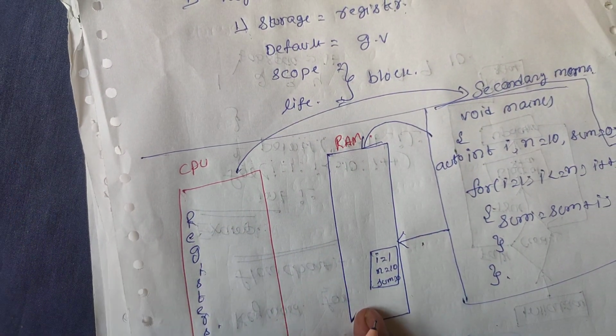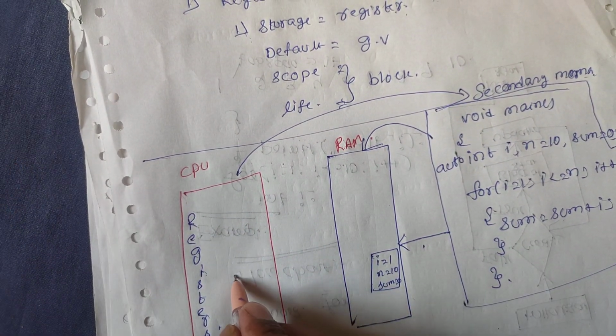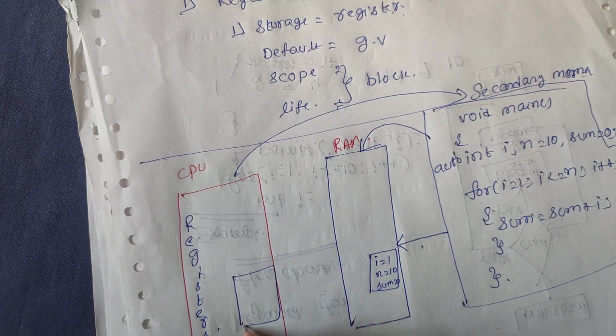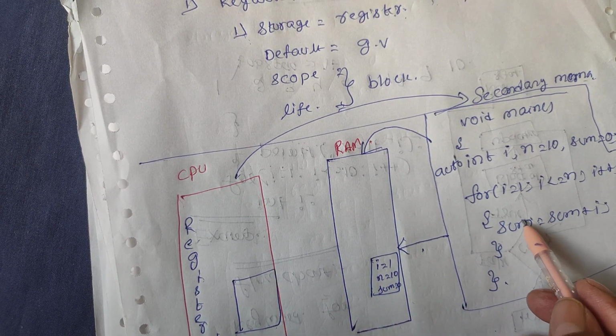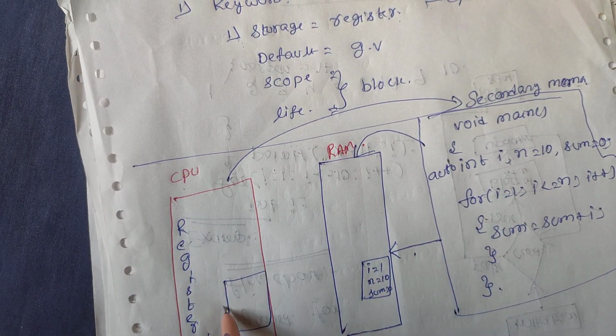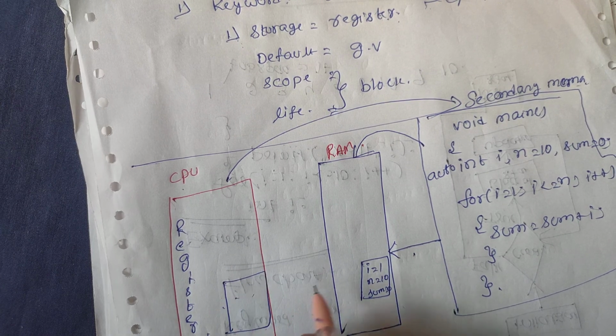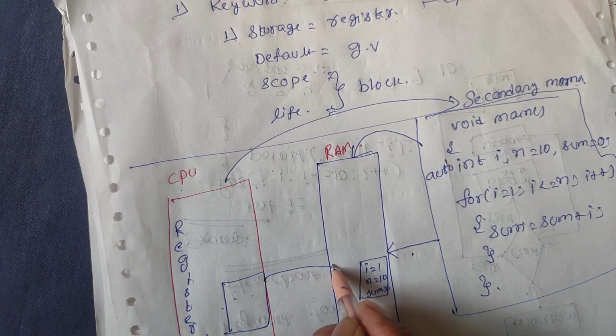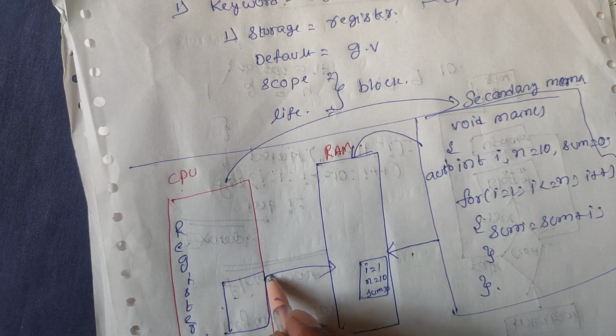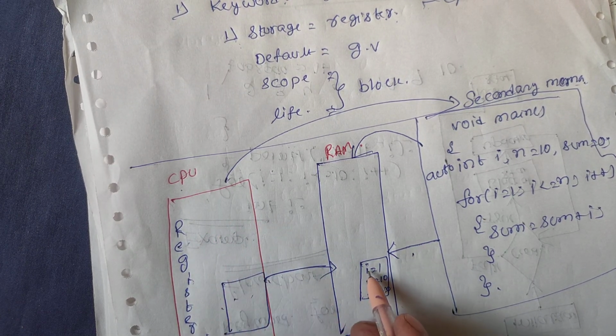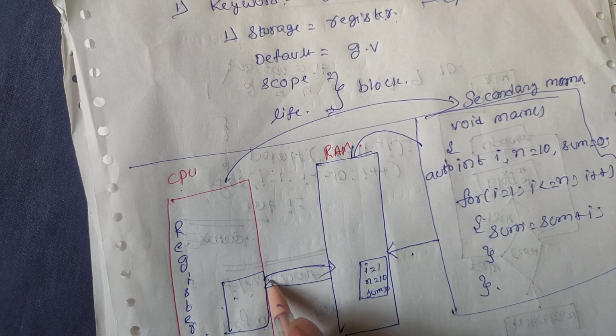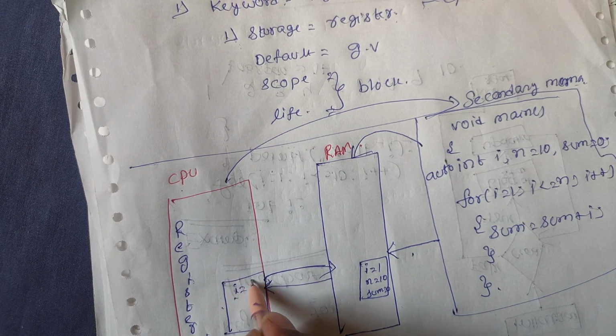So how will it be executed? Every instruction must be executed in the CPU. First, it needs the i value. The CPU requests the i value, and then it gives the i value, that is i equals 1.